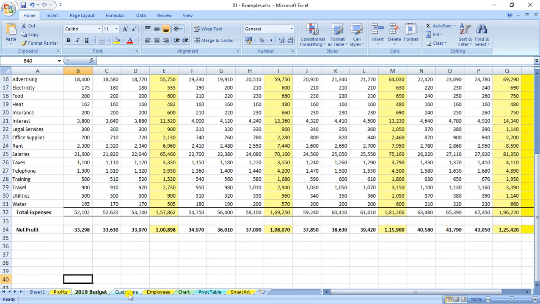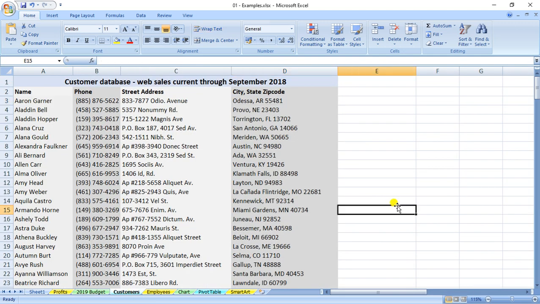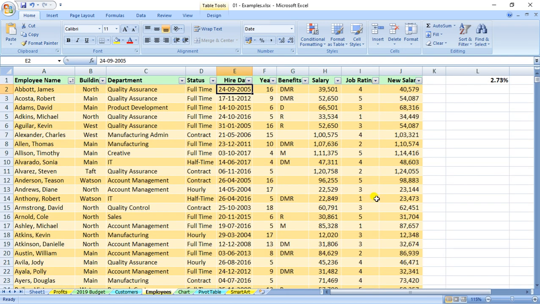In the same manner, if you come to the next sheet, you can see this is basically customer master data, where we are writing the name of the customer, the phone number, the street address, city, and many other data, so that we are just maintaining the data and it is easy for everyone to understand.